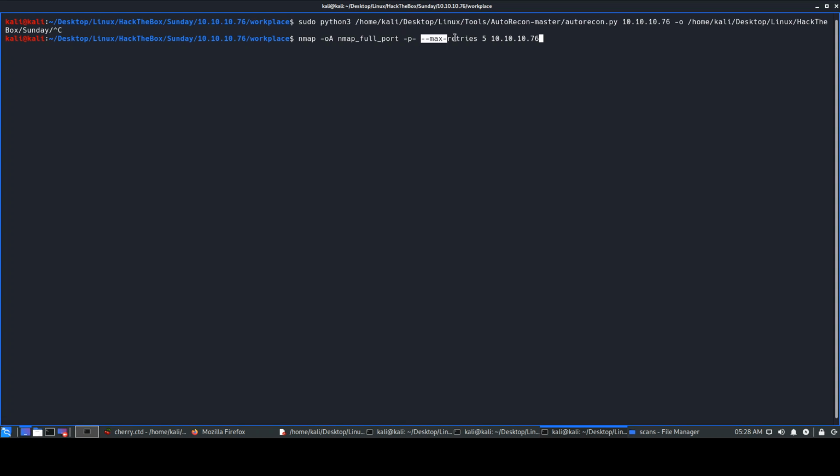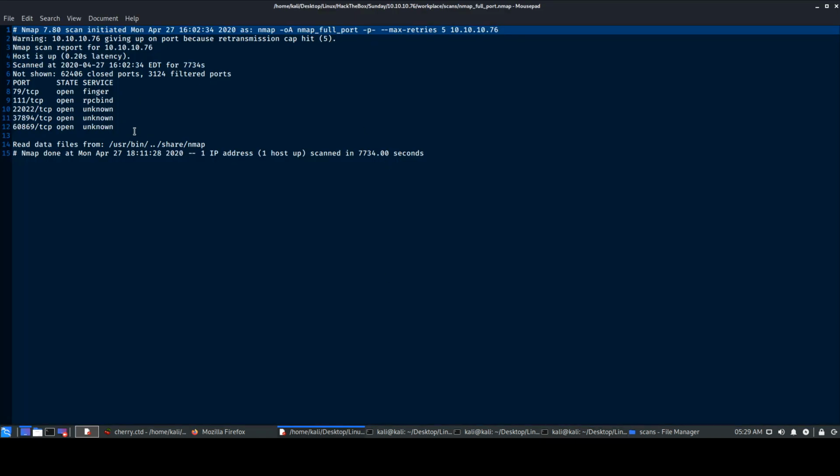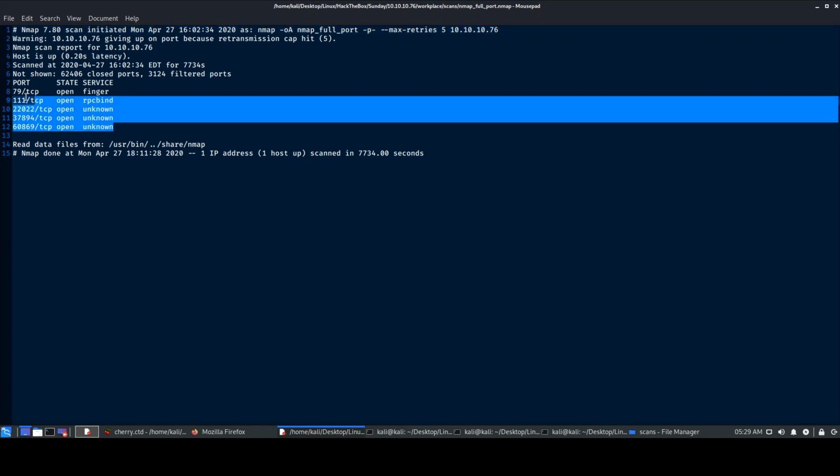Then you give max retries. If it does not get any response for one particular port, it will check a maximum of about 5 or 6 times. Then you give the target IP address. This will only give us the ports which are open, and not much other information. The scan takes some time to run, so I already ran it, and it will look something like this.